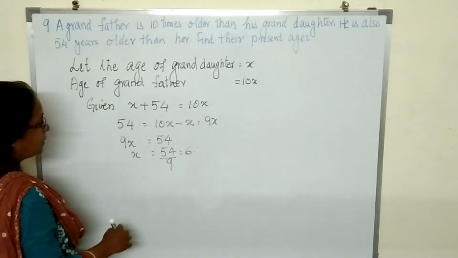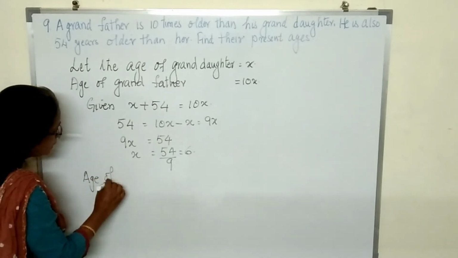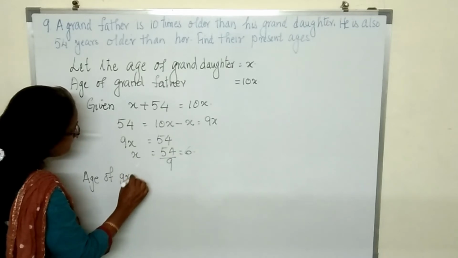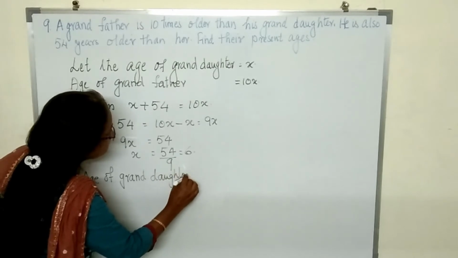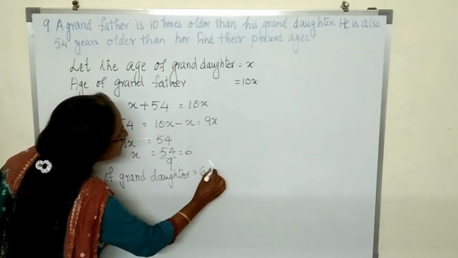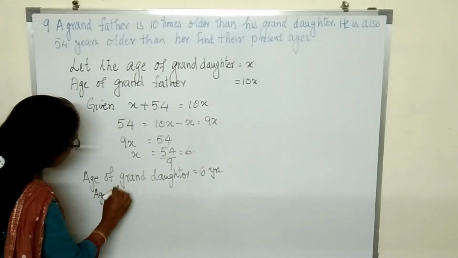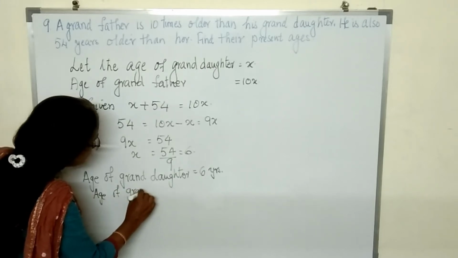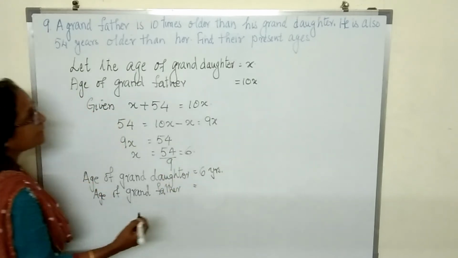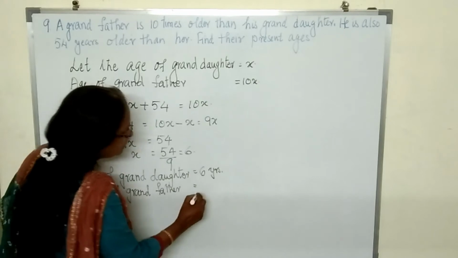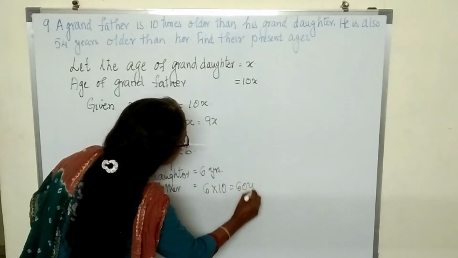Find their present age. So the age of the granddaughter is equal to 6 years and the age of the grandfather is 10 times more than that, 10x, that is equal to 6 multiplied by 10, that is 60 years.